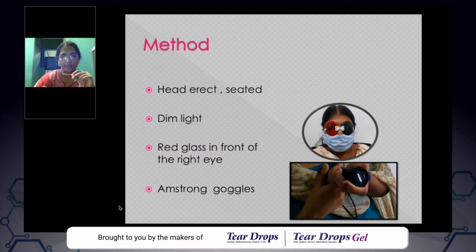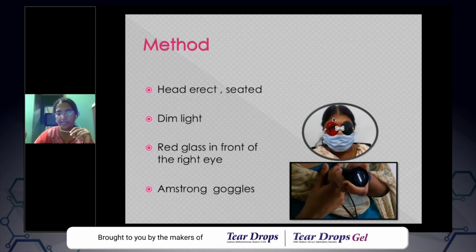You can have specialized goggles which are called Armstrong goggles. This is the Armstrong goggles, and this is my patient wearing the Armstrong goggles. Armstrong goggles is nothing but red and green anaglyph glasses, which dissociate your eyes. If you look through the red glass, you are able to see the red image, and through the green glass, you are able to see the green image. These are complementary colors, and that is how it works.